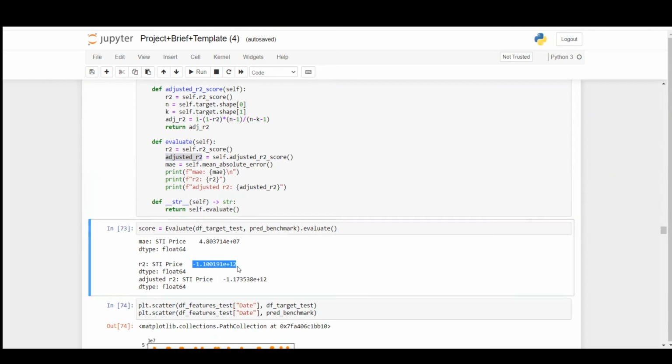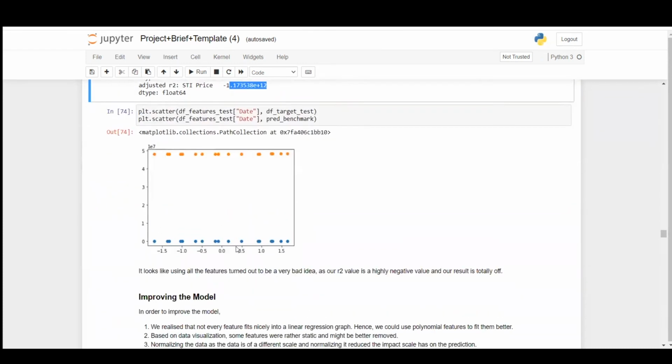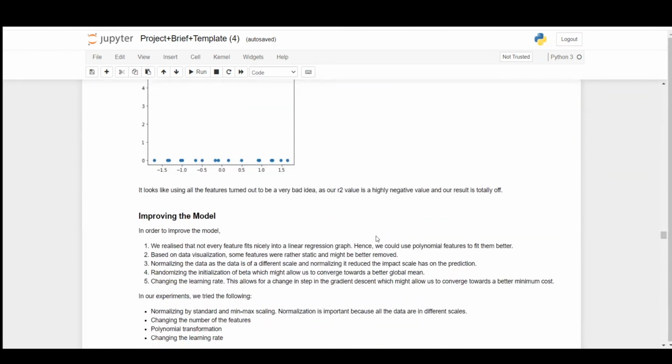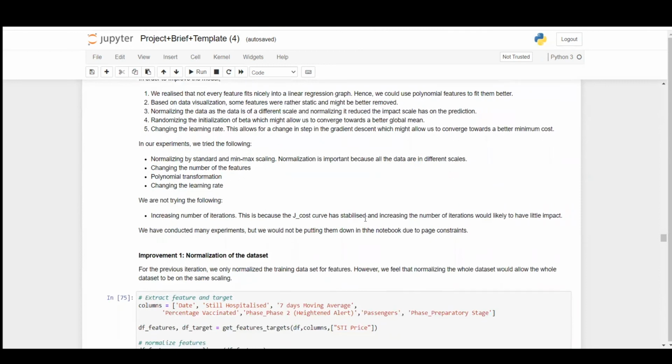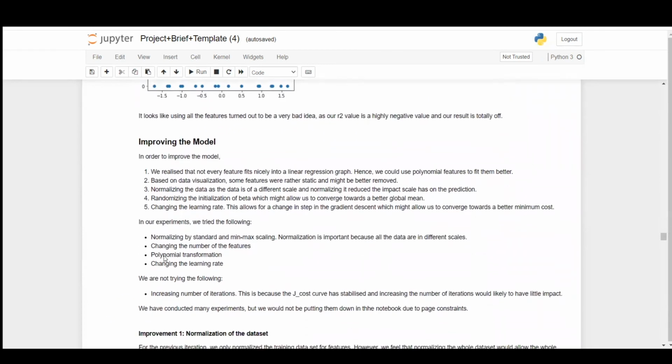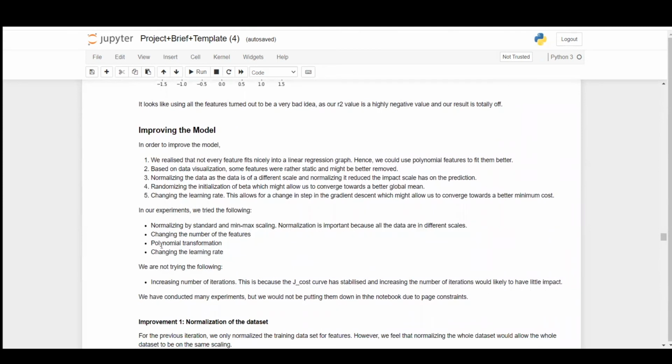So our initial model performed poorly, as you can see here. Why is this the case? It has a negative R square value, and there is no correlation between the prediction and the target. It is because the results are on a different scale. So in order to improve our model, we are trying to improve in four different ways: normalization, reducing the number of features, polynomial transformation, and changing the learning rate.